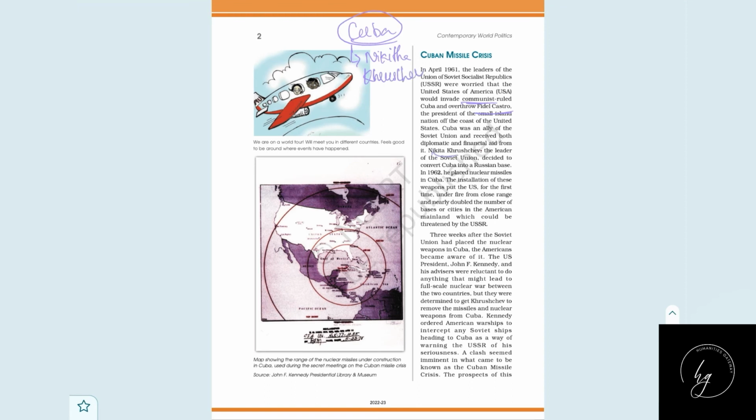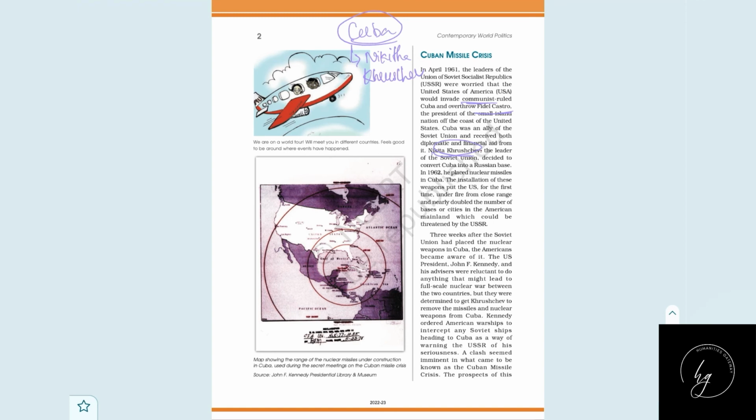Nikita Khrushchev is the ruler, or the president, of the Soviet system. So basically, Cuba is an island nation on the coast of the US, which is a capitalist country. Cuba is getting its financial aid, its diplomatic aid, even its ideology from the Soviet system. So obviously, the US wouldn't like that.